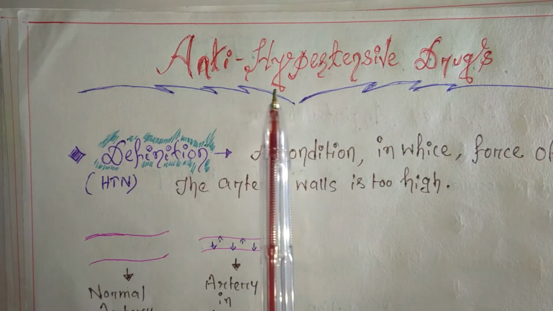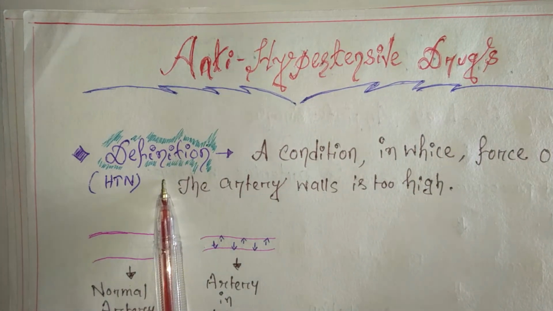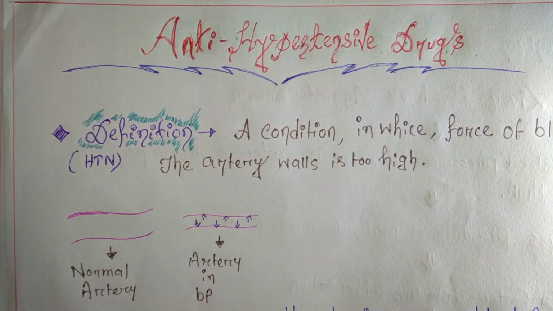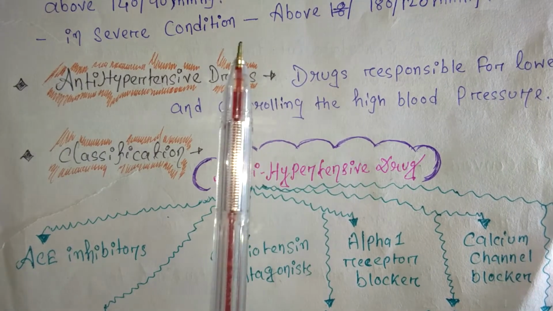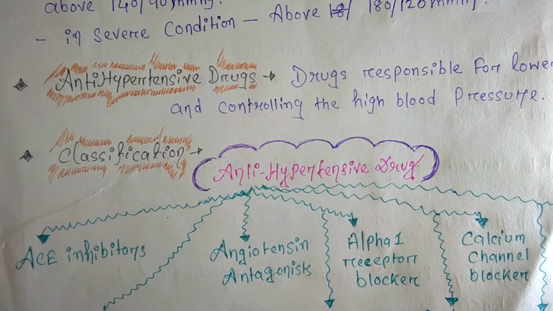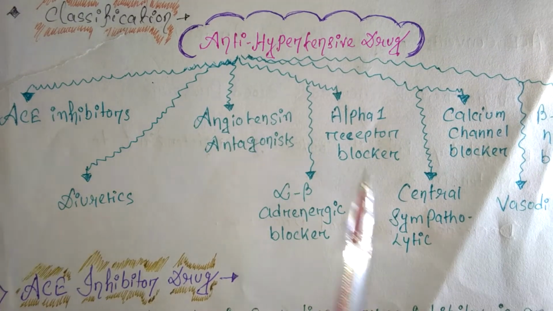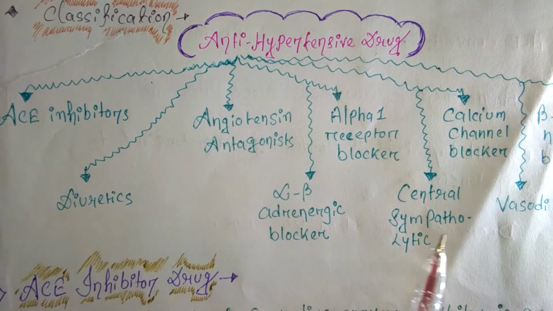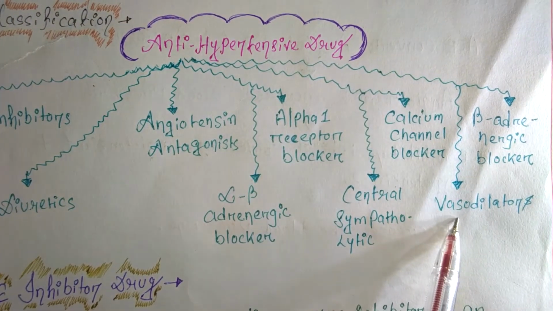Hello again. Okay, so I have already told you about antihypertensive drugs, right? The definition of hypertension first, then the definition of antihypertensive drugs. Then after that, the classification of antihypertensive drugs: ACE inhibitors, diuretics, angiotensin antagonists, alpha-beta adrenergic blockers, alpha 1 receptor blockers, central sympathetic agents, calcium channel blockers, beta adrenergic blockers, vasodilators, right?